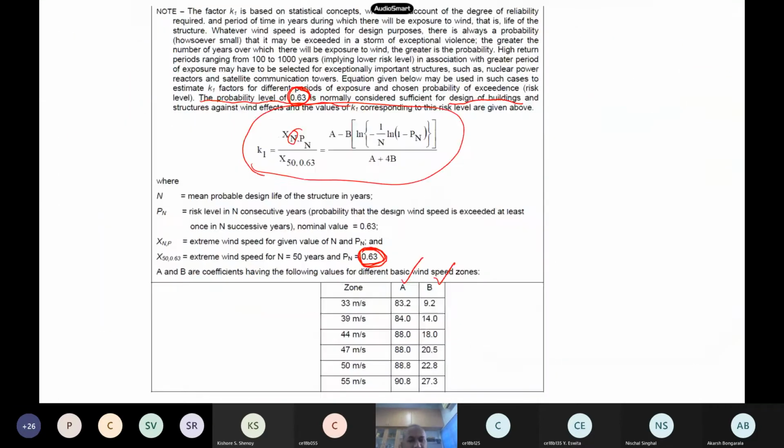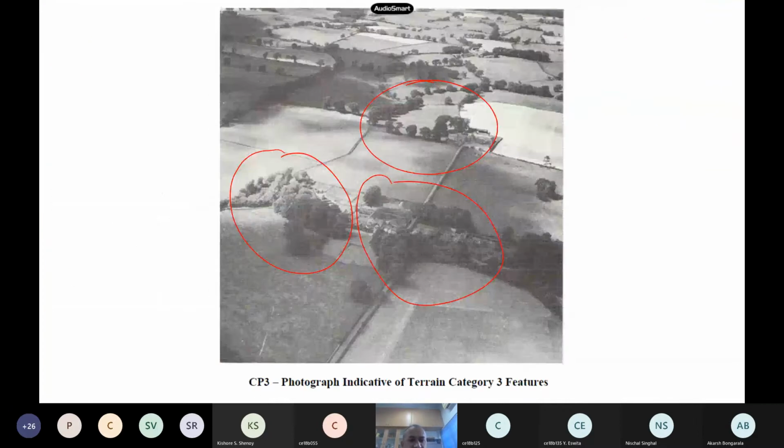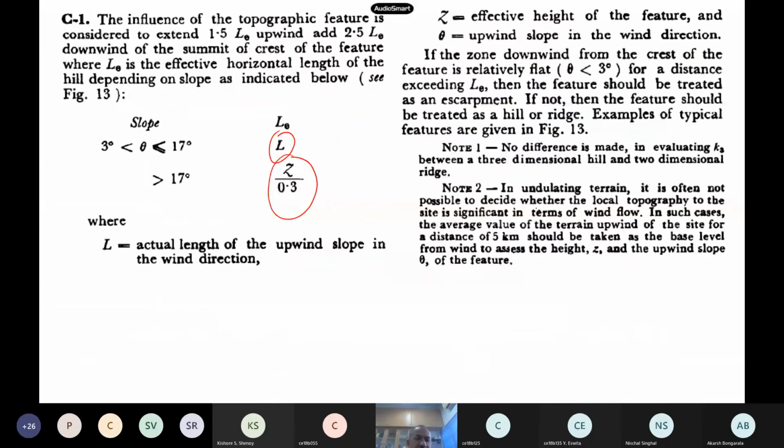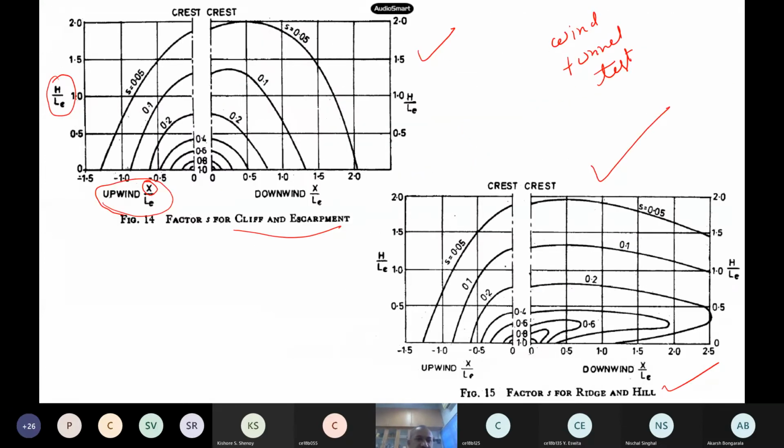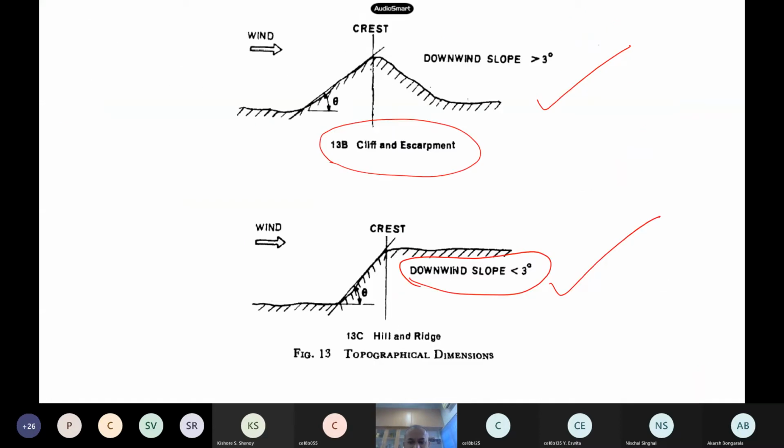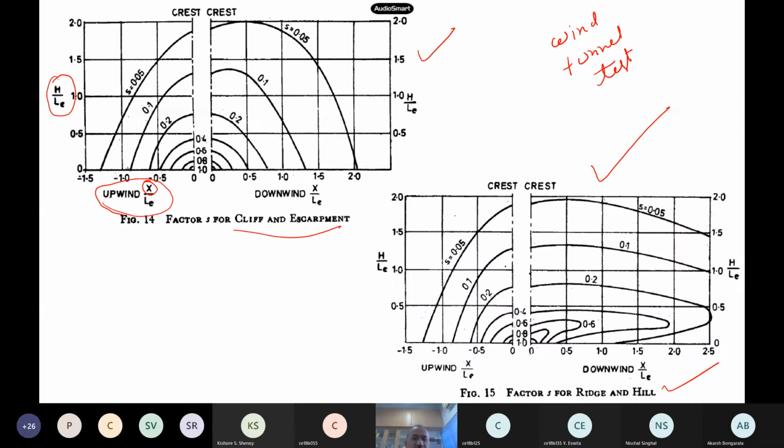And K3, this topography factor, also lies somewhere, because it is 1 plus C times S. And if we see the contours, S values are all very, very small. You can see 0.2, 0.0, 0.5, like that it turns out to be. So more or less it lies between 1 and 1.3 or so, in these ranges itself. So this is how to select our design wind speeds.